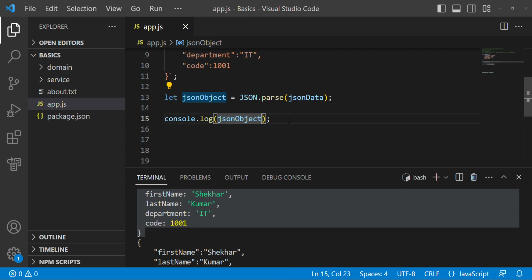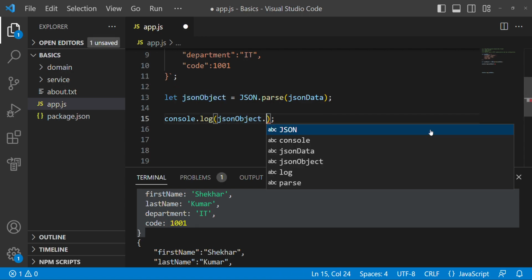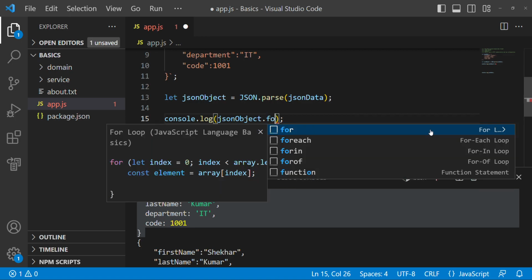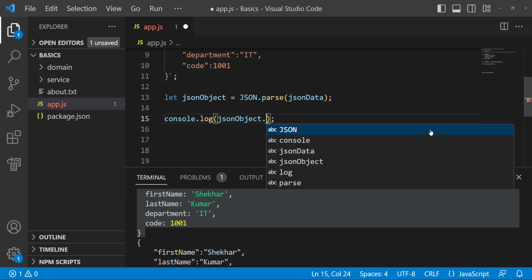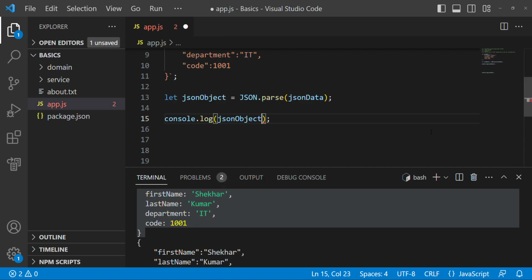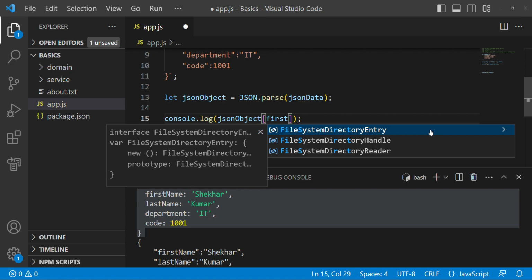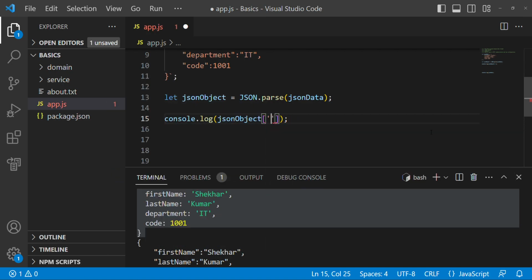If I have to call the name, I can call JSON object dot, I have to provide the key, first name. Okay, I can get it.